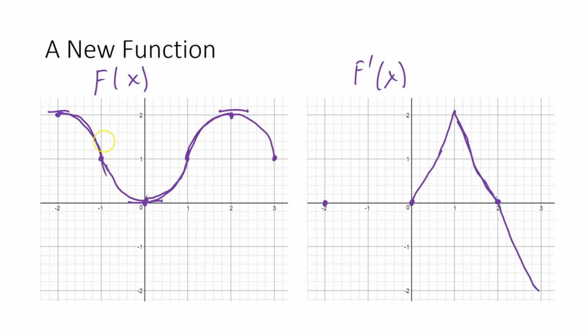And then on the left side, right here we have a decreasing graph, concave up, so it'll be negative derivative values, but with a positive slope. So something like this. And then prior to that, we have a decreasing graph, so still negative derivative values down here, concave down, so it's going to have a negative slope because the second derivative is negative there.